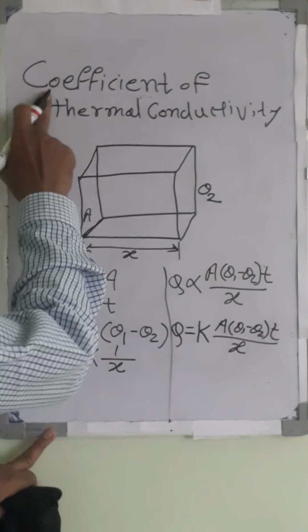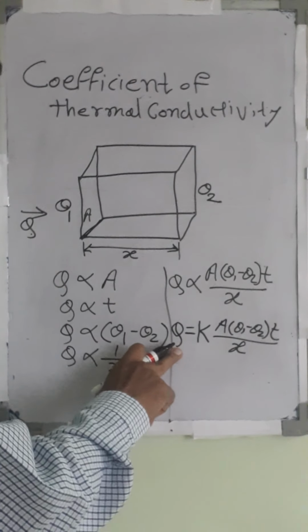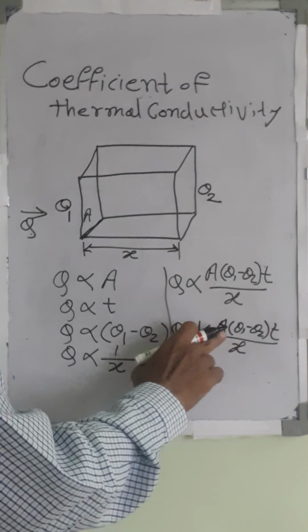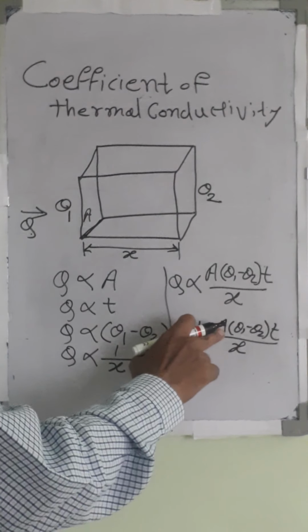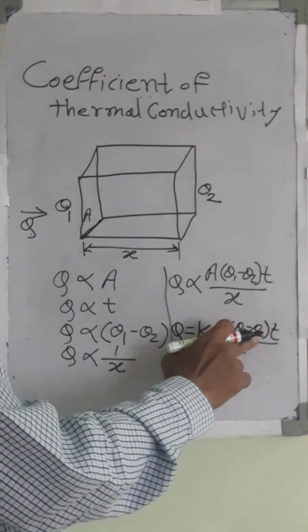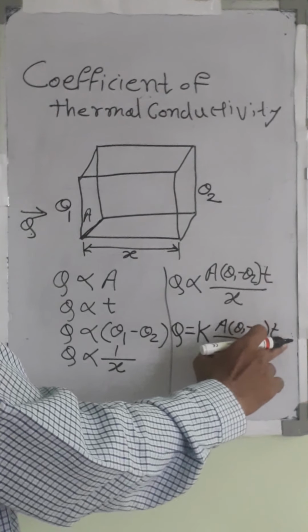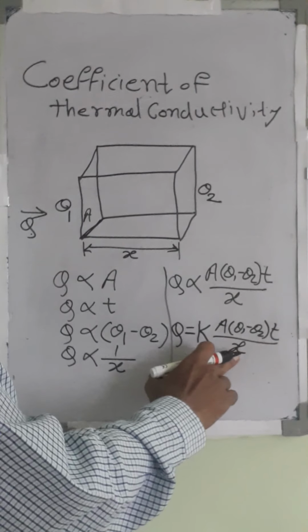So in this case Q is the amount of heat measured in calorie or kilocalorie, A is the area, unit area, 1 meter square, theta 1 minus theta 2 is the temperature difference in degree centigrade, time is in second, and thickness in MKS unit is the meter.